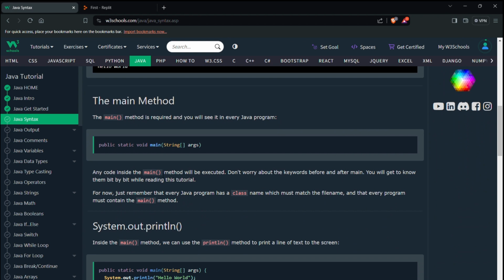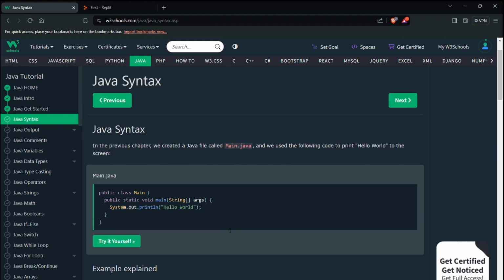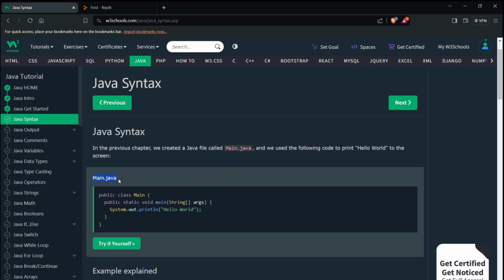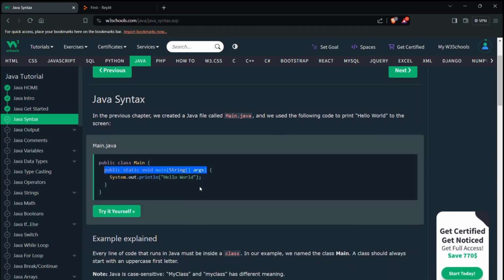Next, any code inside the main method will be executed. So do not worry about the keywords before and after main. You will get to know them bit by bit while reading this tutorial. For now, just remember every Java program has a class, that class must have the same name as the file name, and every program must contain the main method. So every time we have to create a file, then create the class with the same name, then create the main method, and then write our code inside the main method.